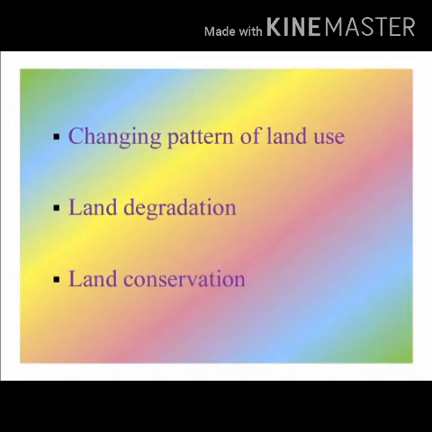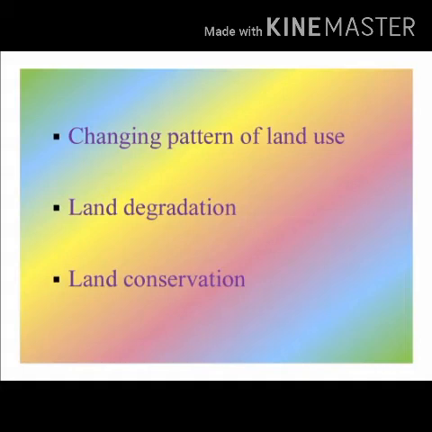What is happening because of the changing pattern of land use? Land use has been changing over the years since the human population has been increasing at a rapid rate, so the demand for land also increases. Agriculture, mining, deforestation, roads, industries and settlements are some of the changes being made by humans so that they can use the land. Scientists estimated that between one third and one half of our land surface has been modified by human activities.